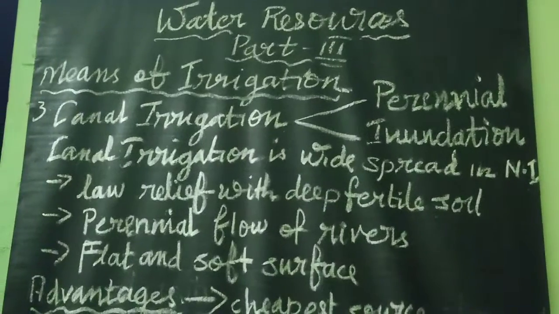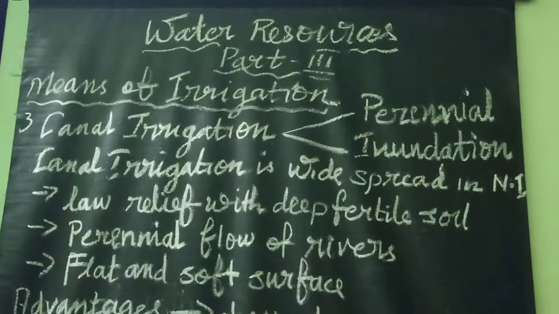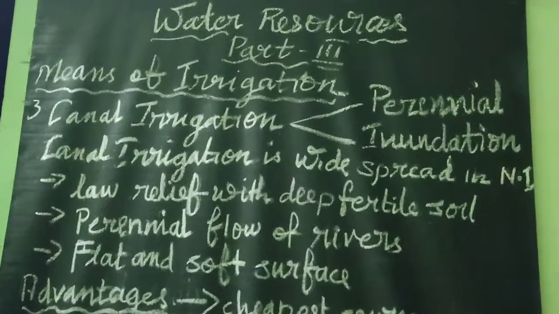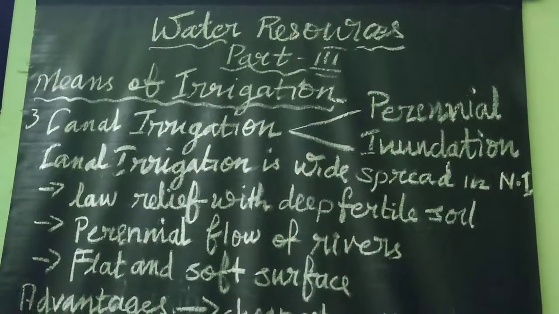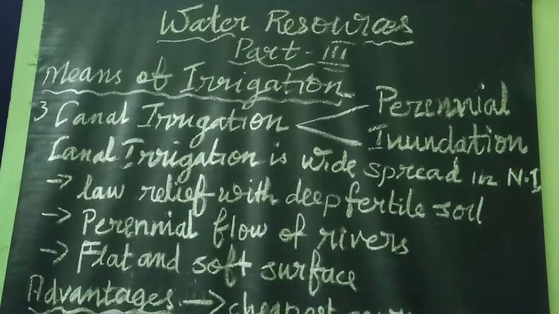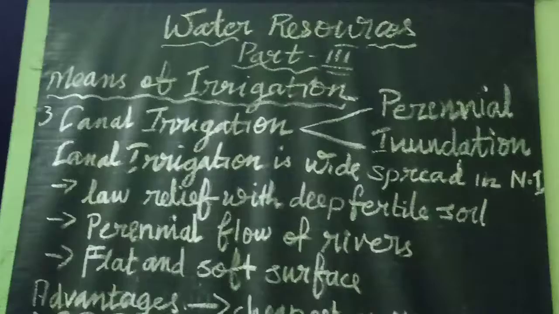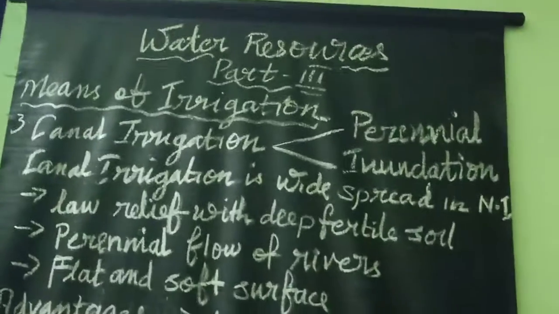Canals which flow throughout the year are called perennial canals. They are constructed by putting some form of barrage across the river. This barrage helps in maintaining a high level of water on the upstream side. Hence, canals draw water throughout the year and irrigate a large area.